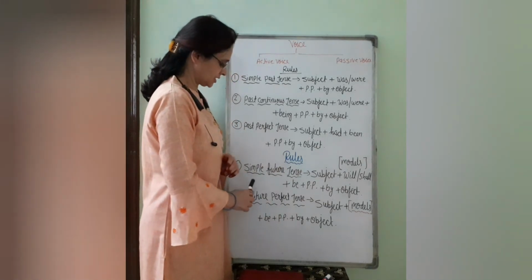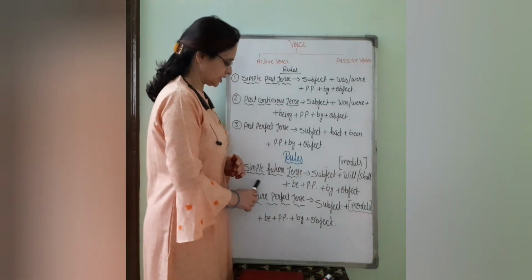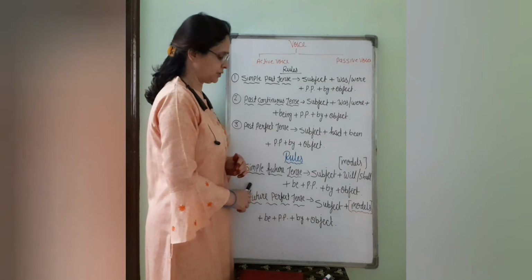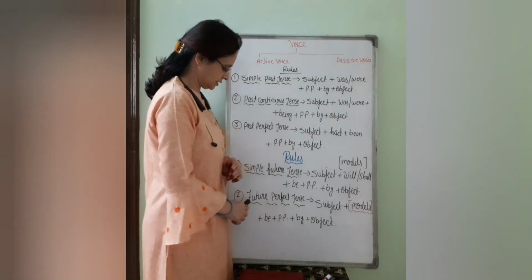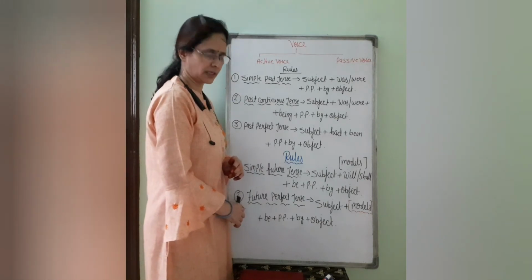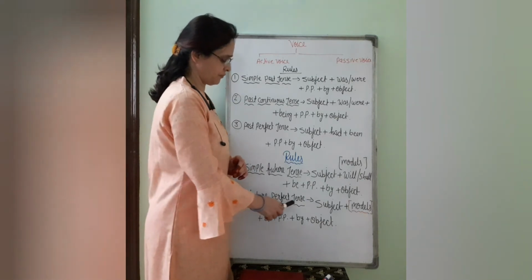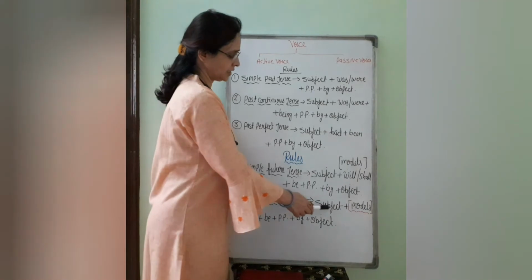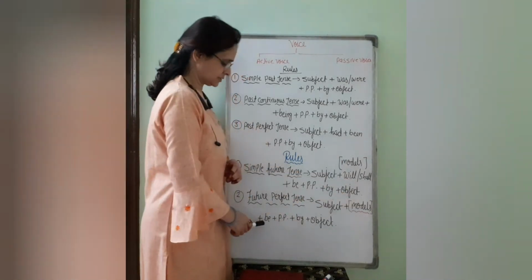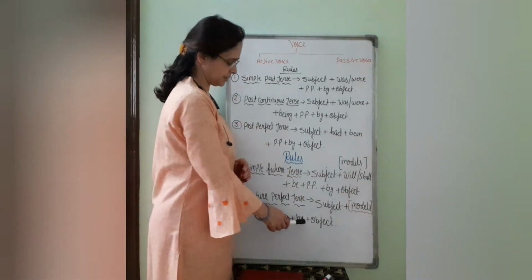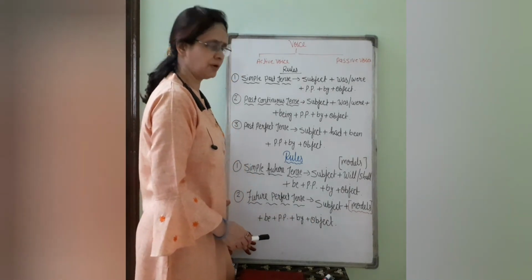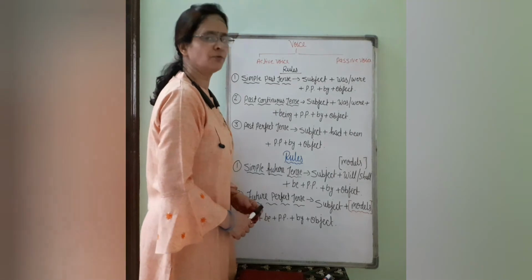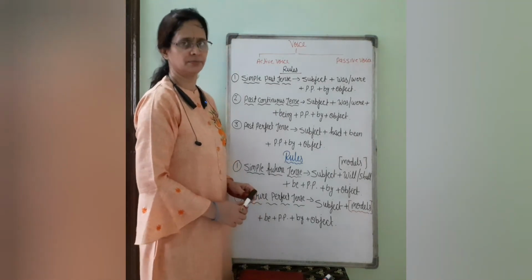Next, here we will have to skip future continuous tense because there will be no passive voice of future continuous tense. Then the third tense, future perfect tense: subject plus modals plus have been plus past participle plus by plus object. Again I will remind you that there will be no passive voice of future perfect continuous tense.